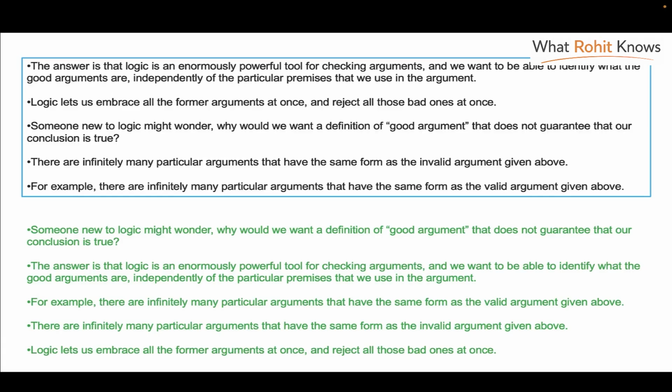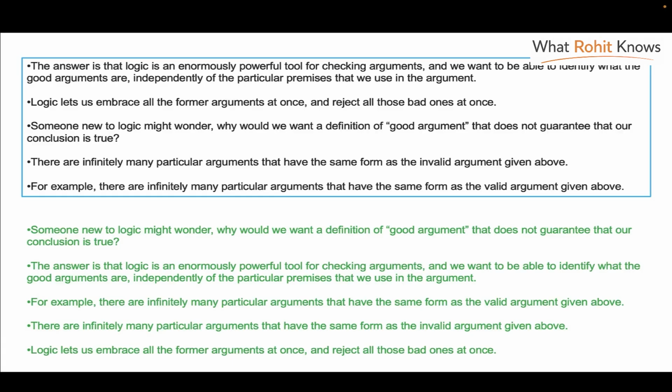Logic lets us embrace. Someone new to logic might wonder, there are infinitely many particular arguments, for example. Right. Now this is something about logic and about arguments. Let's pick the first sentence. The opening sentence is, someone new to logic might wonder, why would we want a definition of good argument that does not guarantee that our conclusion is true? So it's a good way of starting the topic, because the topic is going to define what a good argument is and is going to talk about logic.